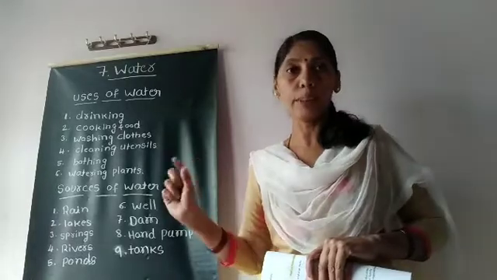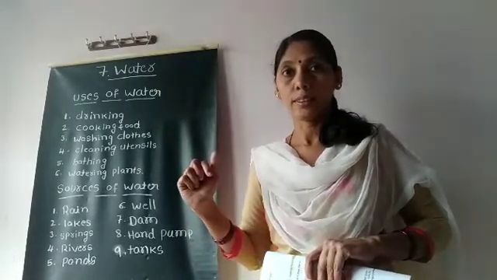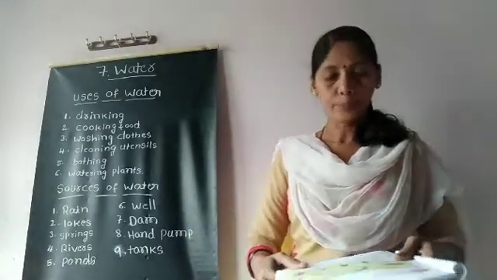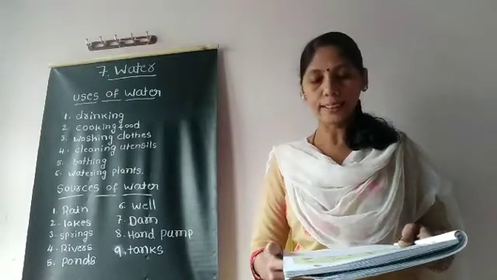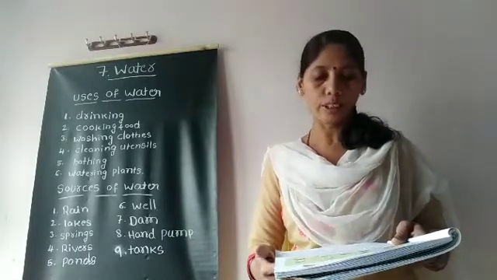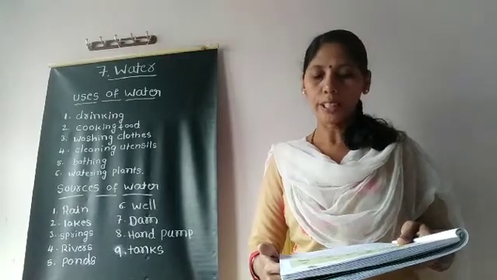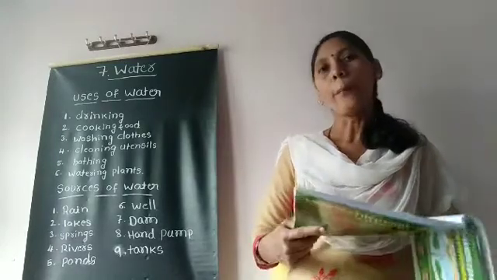Source of water means where we can get water. That is called source of water. We get water from different places. These are called sources of water. Rain is the main source of water. Rainwater fills the wells, springs, lakes, rivers and ponds.